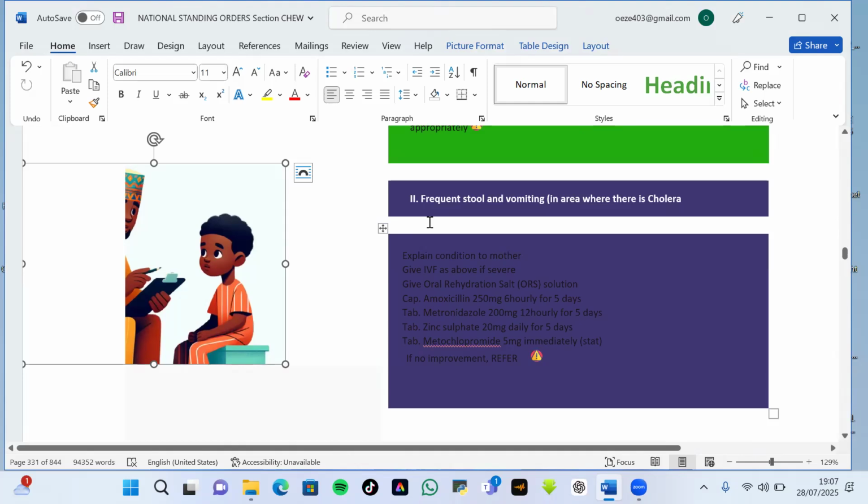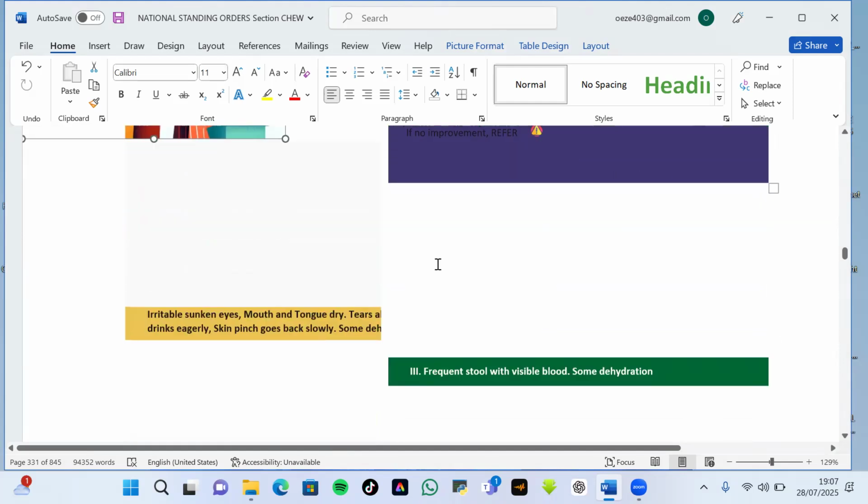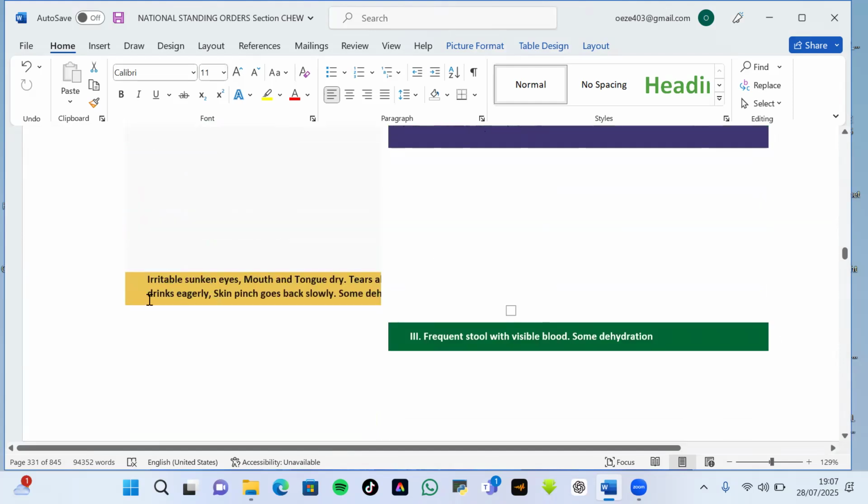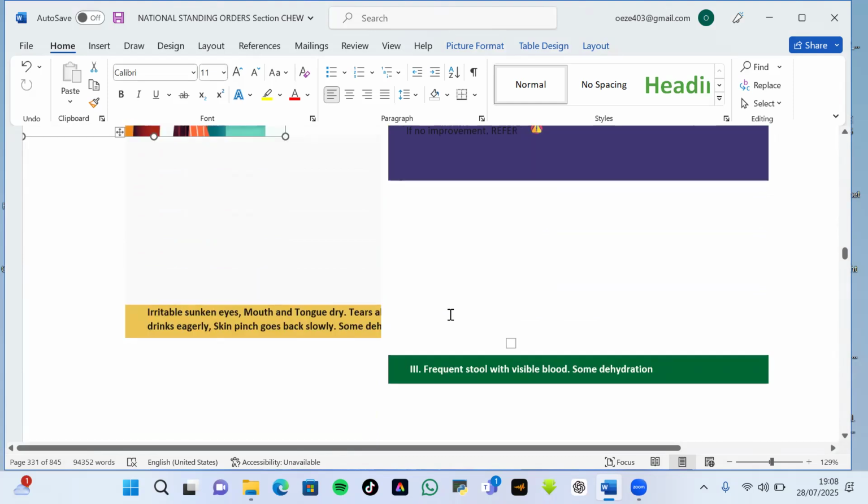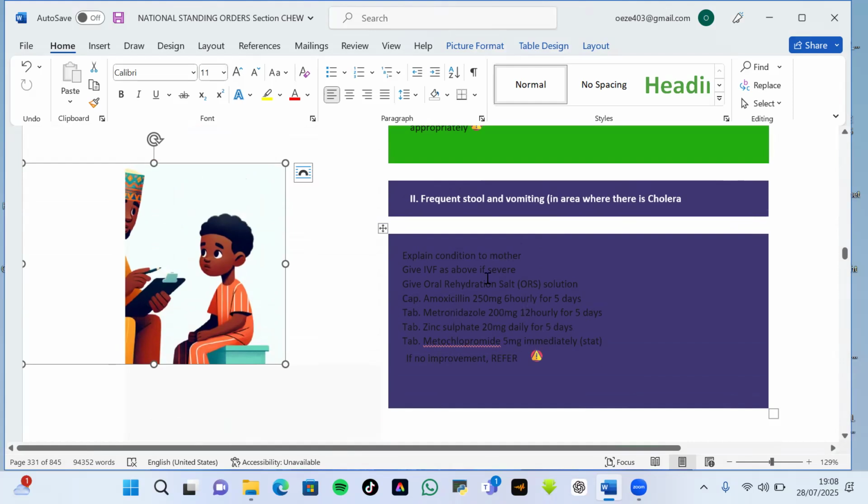You see, so frequent stool and vomiting. This is the complaint the patient presented. Then you go back and take those histories as given above, perform those examinations that are a pointer of dehydration, diarrhea. Then you found that the patient is irritable, sunken eyes, mouth, tongue dry. Then you use this box to treat.